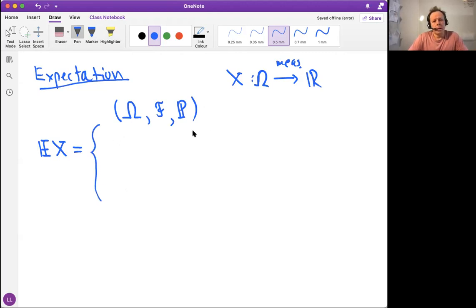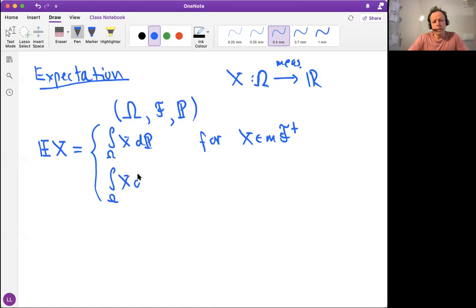So assume first that x is non-negative, so then we define it just as the Lebesgue integral with respect to this measure, and the integration space is omega. And this definition is well done if x happens to be non-negative and measurable function. So from the previous part, we used this plus to denote non-negative functions and m for measurable functions. And in the same way, we can define if x is a signed random variable, which can take positive and negative values.